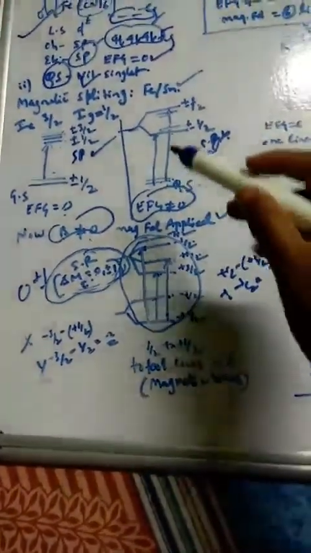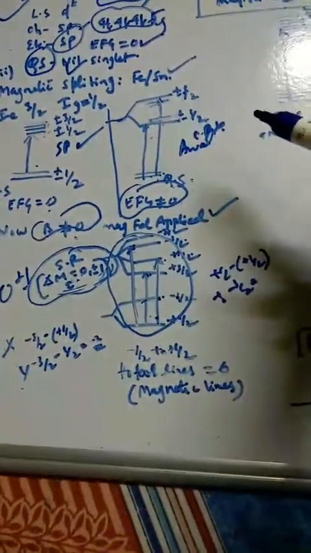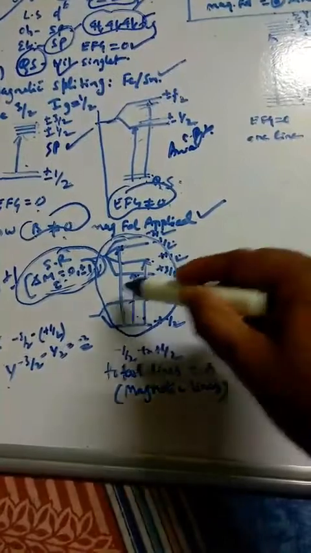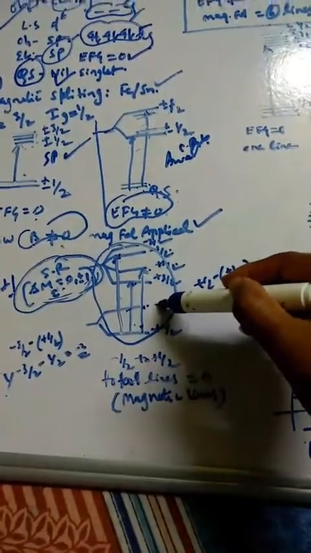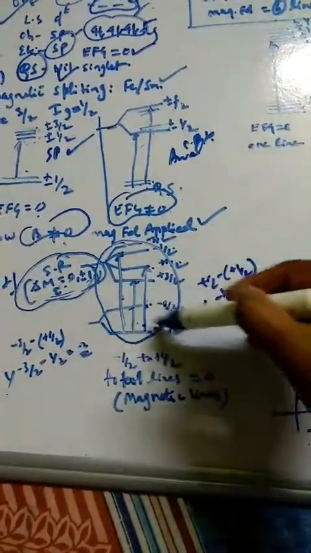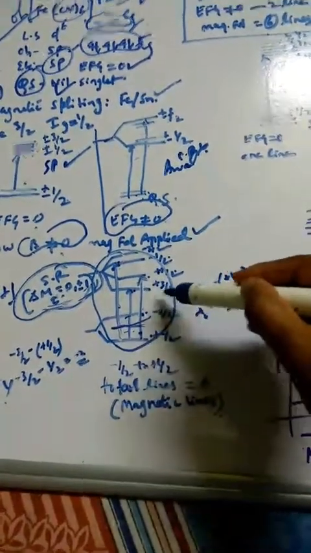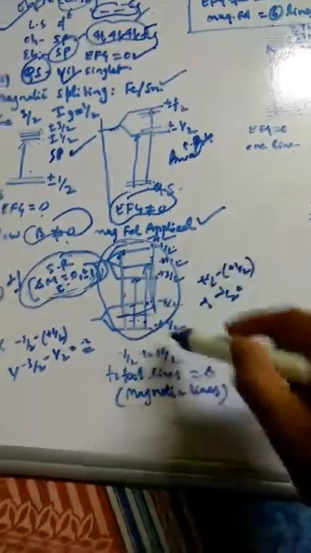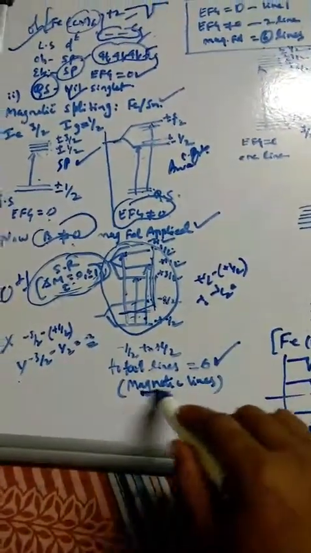Okay, so this is quadrupole splitting, this is magnetic splitting. In magnetic splitting this gets further split. From plus half to minus half, here 3 is there, then here minus is there. So in the minus state also we are going to get like this. In plus, I am going to get 3 lines here. Similarly in minus, again I am going to get 3 lines like this. So in total how many lines am I going to get? 6 magnetic lines. This is important here.